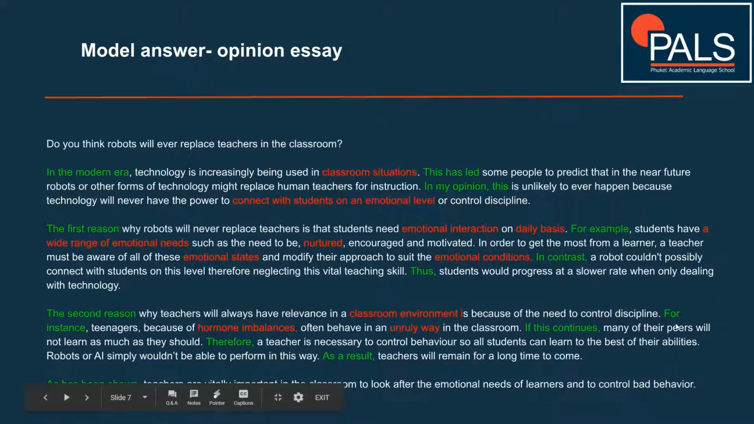For instance. Okay, notice the linking language again. Here we used for example, here we used for instance. This just gives us, we don't repeat for example again and we get better vocab points.